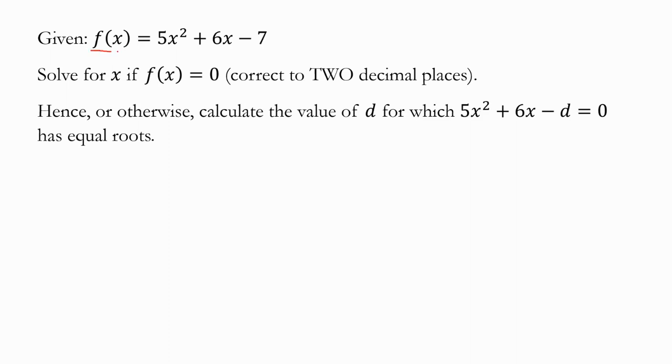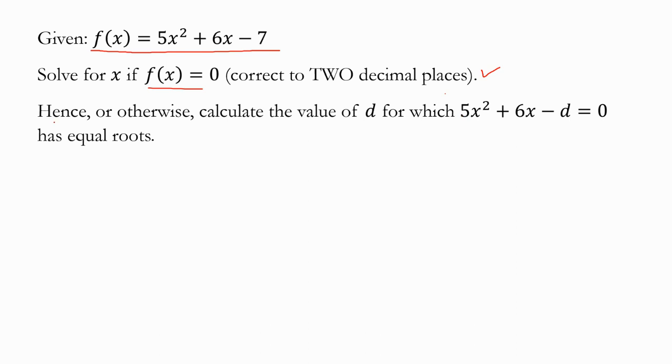Given that f of x is equal to 5x squared plus 6x minus 7, solve for x if f of x is equal to 0, correct to 2 decimal places. We have done that part, where we got that x is equal to 0.73 or x is equal to negative 1.93 using the quadratic formula.